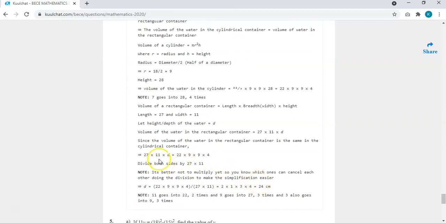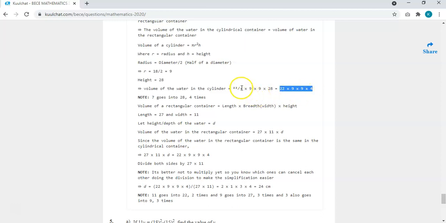Okay, so the concept: the volume of the water in the cylinder should be equal to the volume of water in the rectangular container. So you equate them. If you don't know the depth, then you should know how to calculate the volume of a cylinder. Pi r square h gives you the volume of a cylinder. So you use it to calculate the volume of the water in the cylinder.